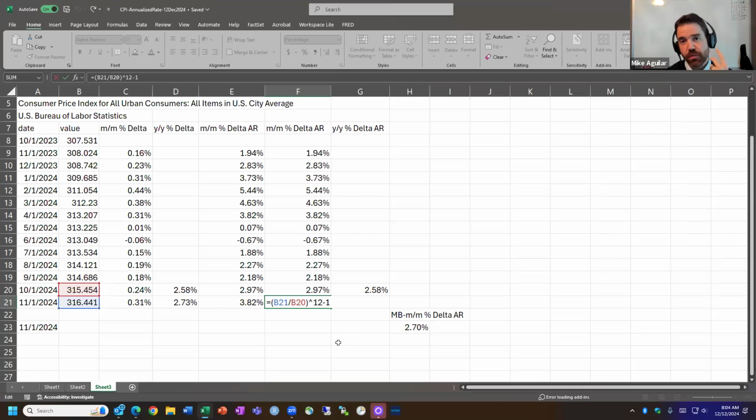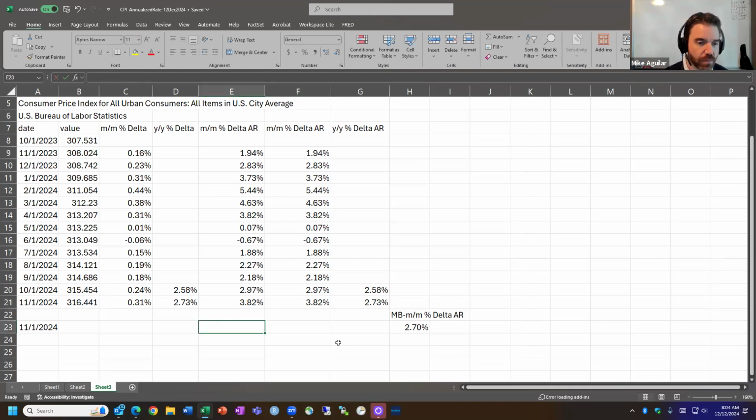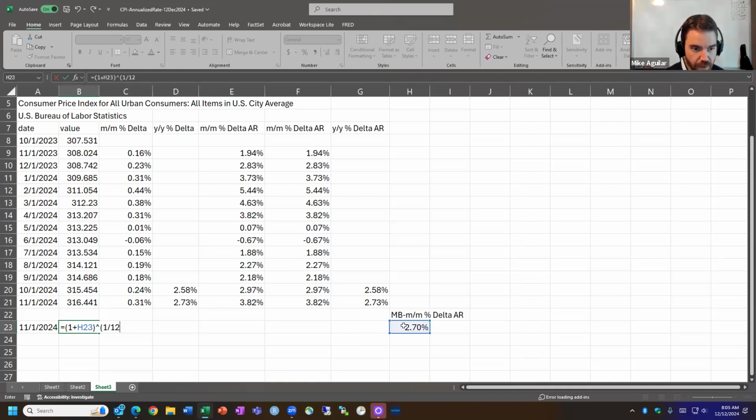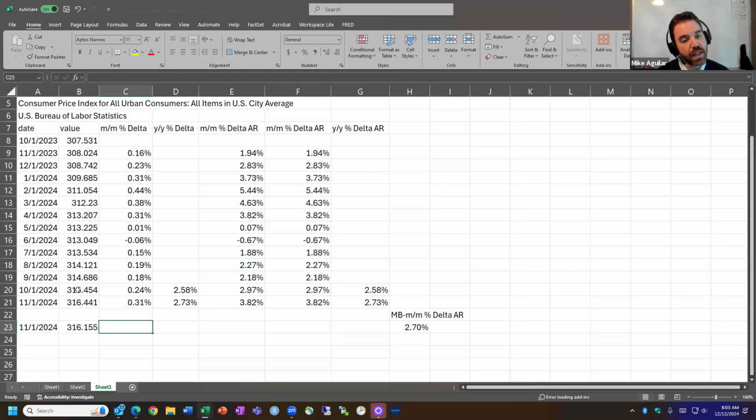So I have to get rid of the 1, which means I add it over. So I'm going to do 1 plus. I have to get rid of the raised to the 12. How do you get rid of an exponent? Raise it to the 1 over that exponent. So I'm going to raise it to 1 over 12. And then I have this B20 in the denominator, October. I want to multiply that over. So let's do that. And I need that raised to the 1 divided by 12. And then we're going to multiply it by October. That, my friends, is the index value for November that would have been applied if Morning Brew was right, and we had a 2.7% month-over-month delta annualized rate.